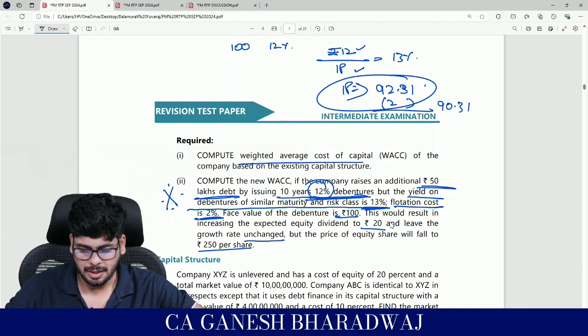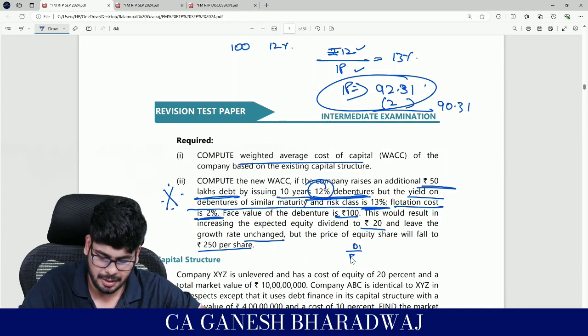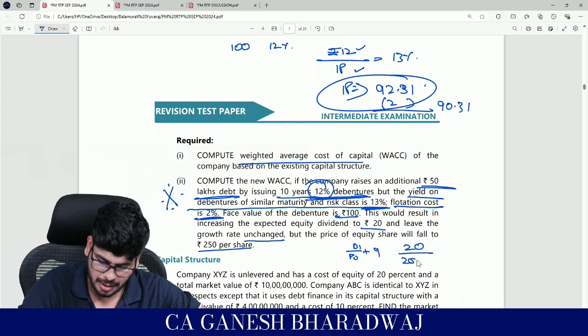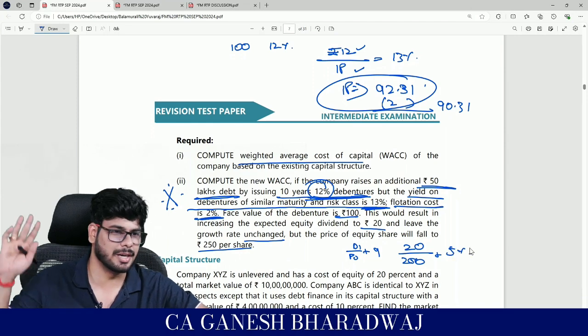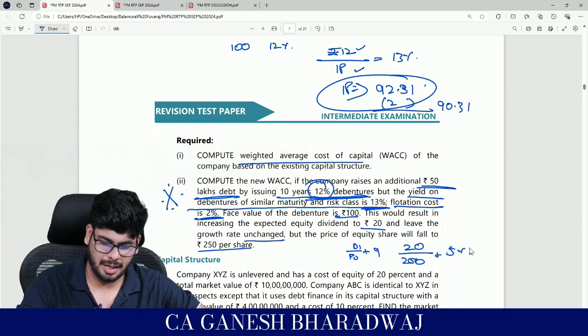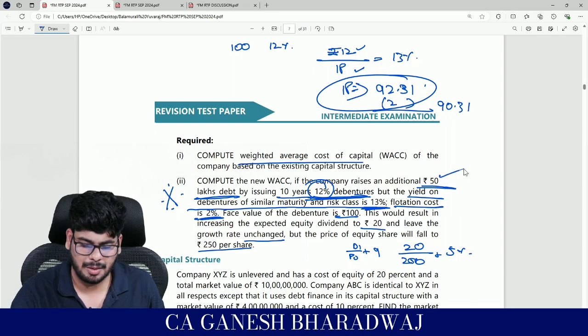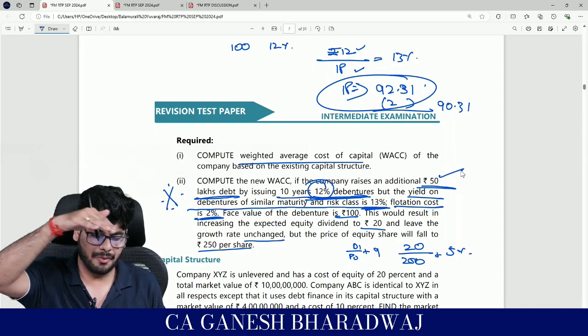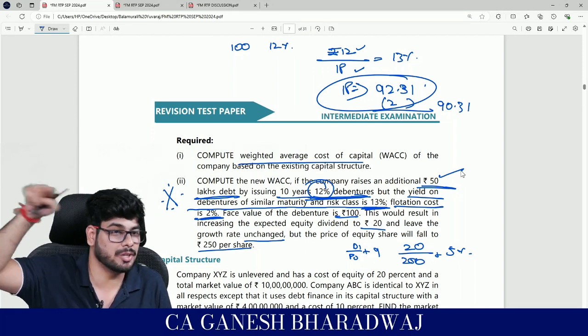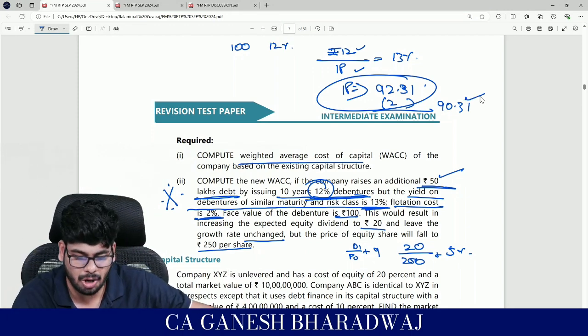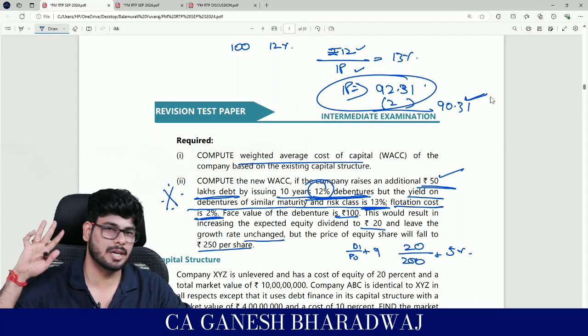And apart from that, because of this, once again you need to redo your KE calculation. That is fine. So now D1 by P0 plus g. Yes, D1 is going to be 20. P0 is going to be 250. Yes, and the g was 5%. You redo it, you will get it. Clear with this? Apart from that, one more line item will be that this is going to be 50 lakh rupees of 12% debentures, but when you are doing it, the KD calculation for this component will be different based on what? This new issue price. Clear with this?